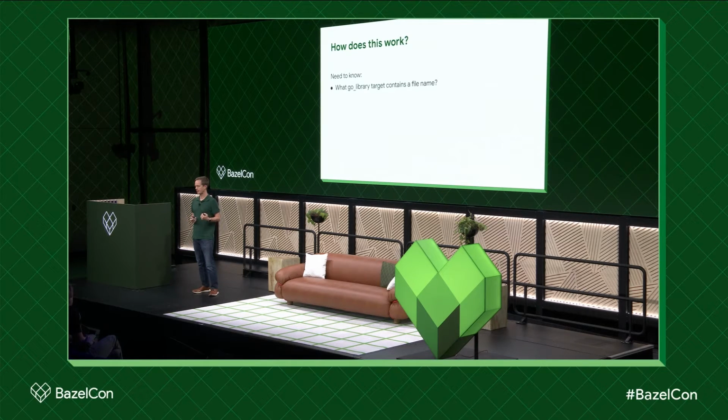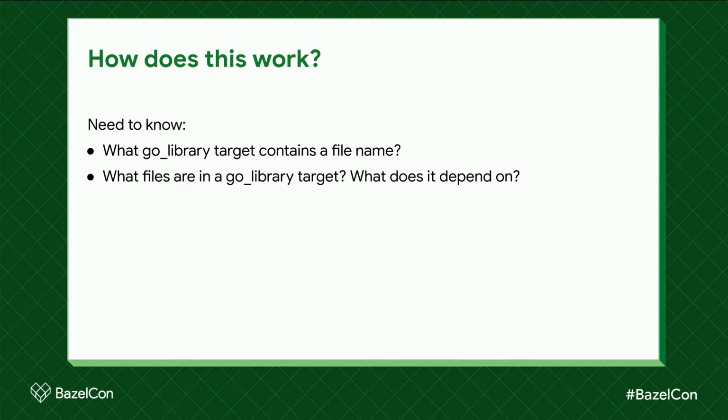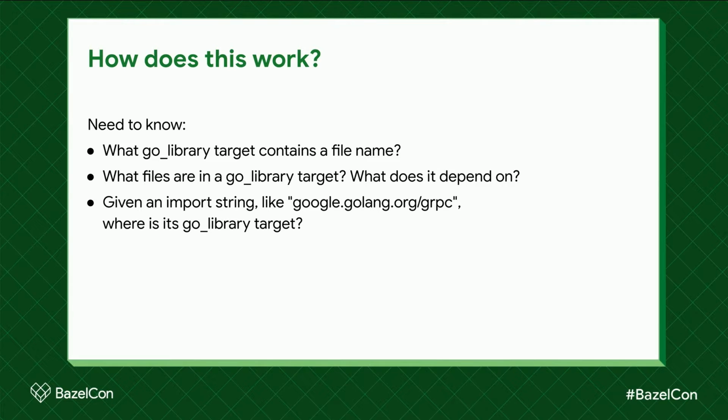So first, given a file name, we need to know the identity of the package that contains it. And in this case, by package, I mean the Bazel target, the Go library, or the Go proto library, or anything else that's compatible that produces a Go package. For a given package, we need some metadata. At minimum, we need to know a list of files that the package contains, and we need to know all of the imports from the package. And given one of those import strings, like gRPC here, we need to be able to find the package that it corresponds to.